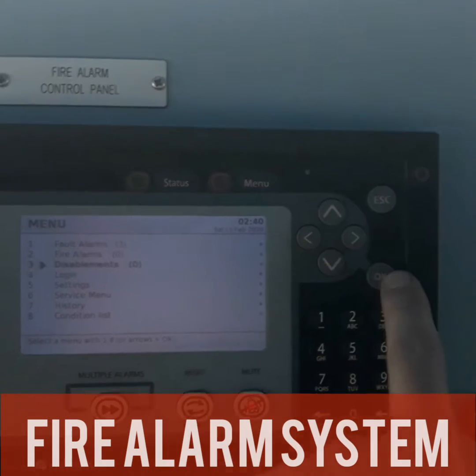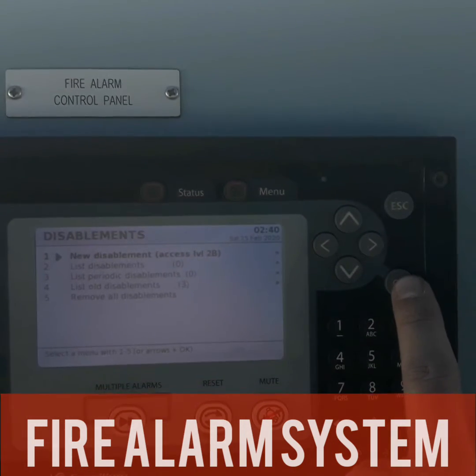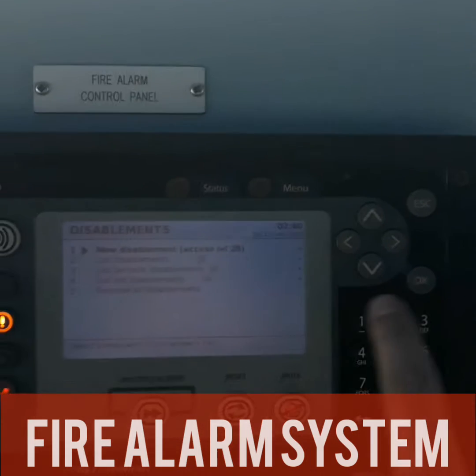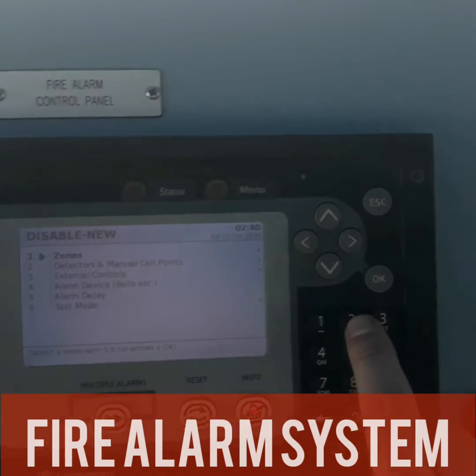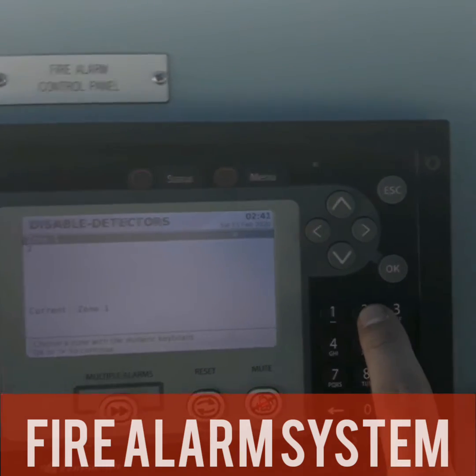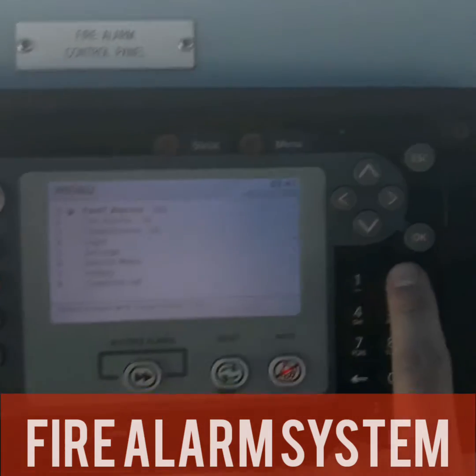Then click disablement and choose number 1 new disablement and click OK. Choose number 6 and click OK. Either you choose number 1 zone or number 2 zone.